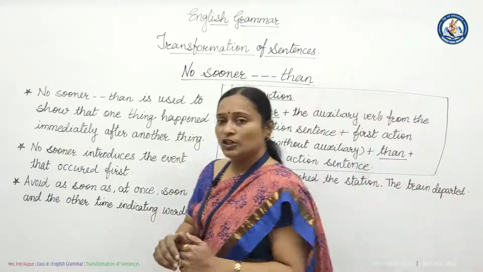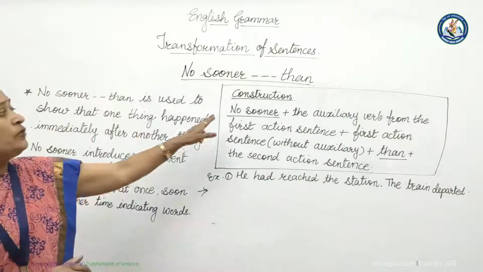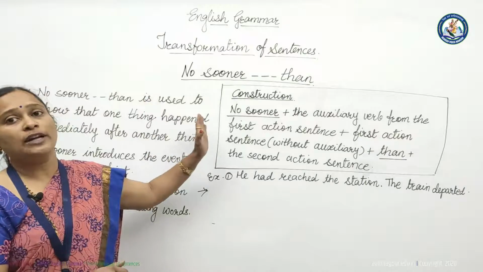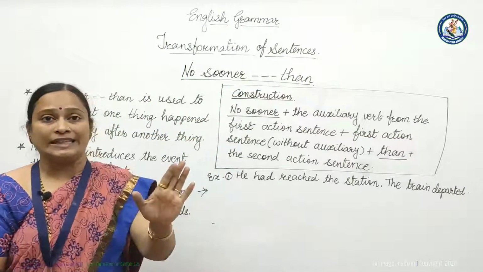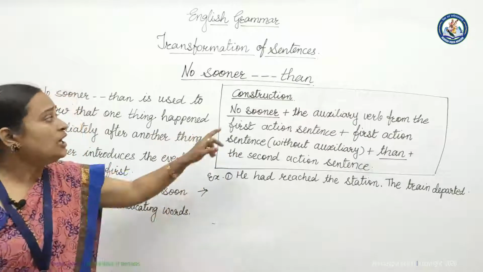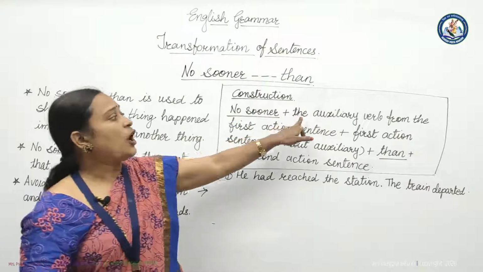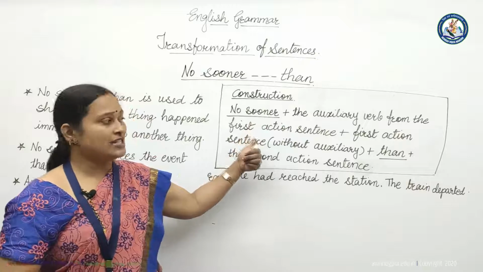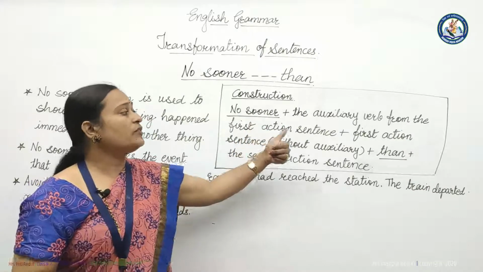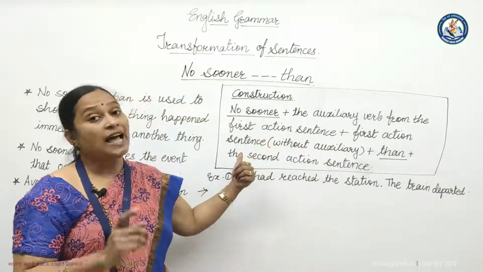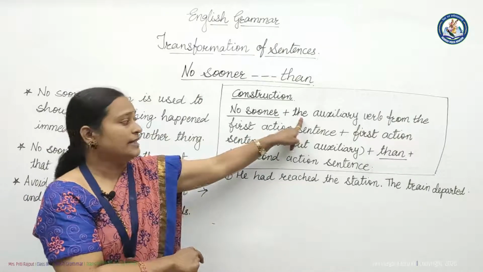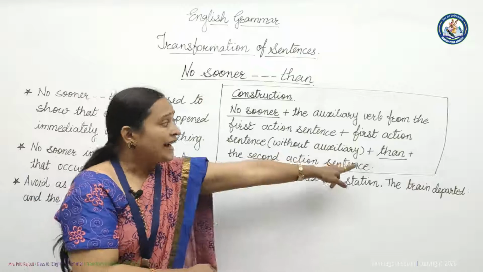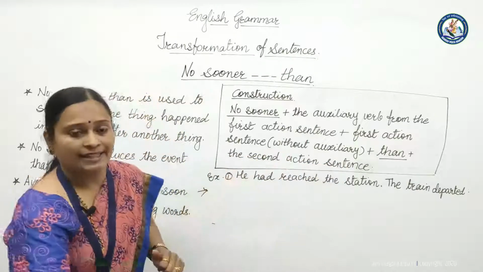See the construction of no sooner than. First, in the beginning itself, we have to write no sooner than. Friends, here is gap. It means they are not used together. They have to be used separately. No sooner than, then auxiliary verb from the first action sentence. After that, we will write a first action sentence, and that too without auxiliary, because auxiliary verb already we have written here. Then the second action sentence.